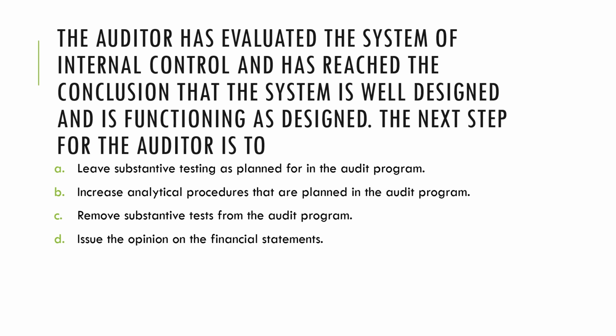So, the next step for the auditor is to: letter A, leave substantive testing as planned for in the audit program. Letter B, increase analytical procedures that are planned in the audit program. Letter C, remove substantive tests from the audit program. Or letter D, issue the opinion on the financial statements.